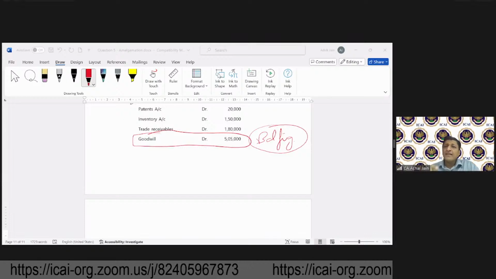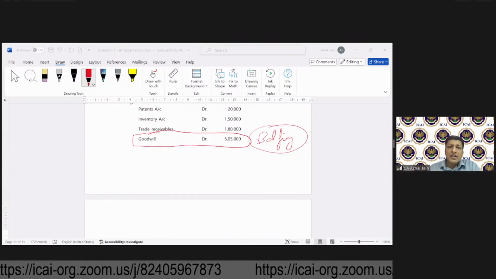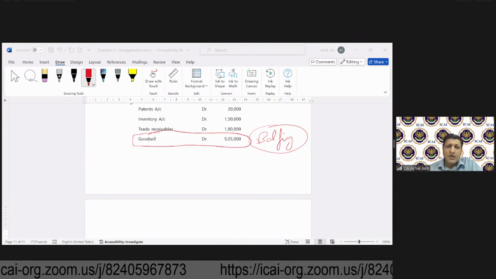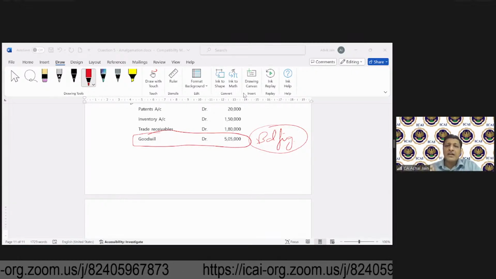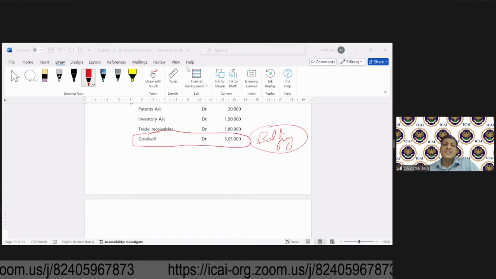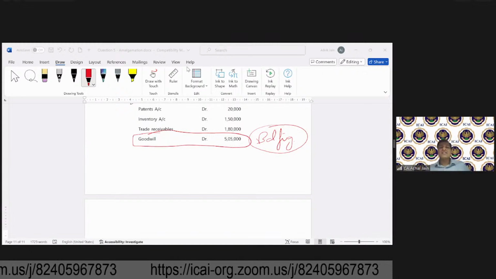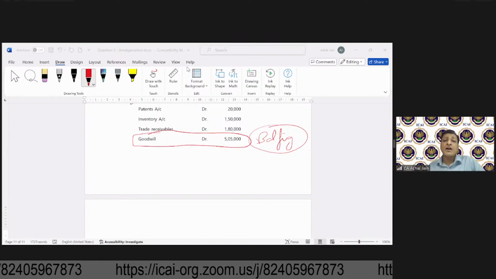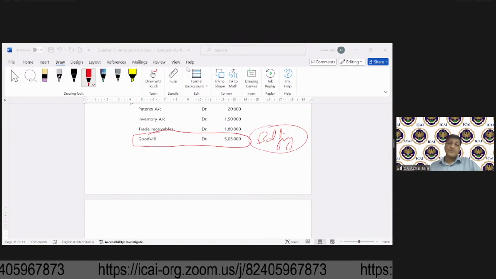And which type of amalgamation will you call this? Considering the fact that we are recording goodwill, which type of amalgamation will this become? Great. Pooja is saying, sir, this will be amalgamation in the nature of purchase.